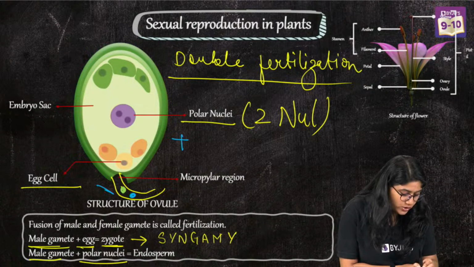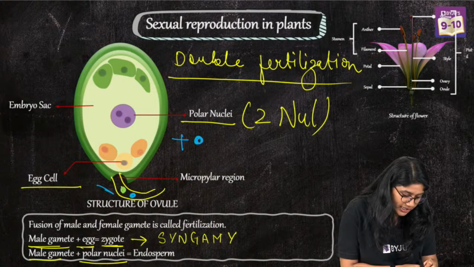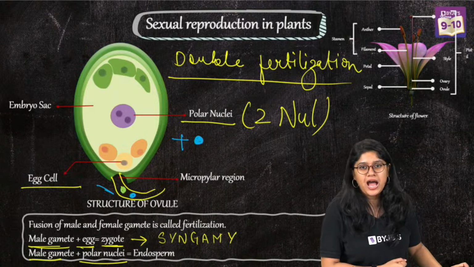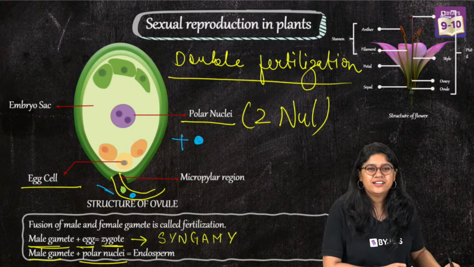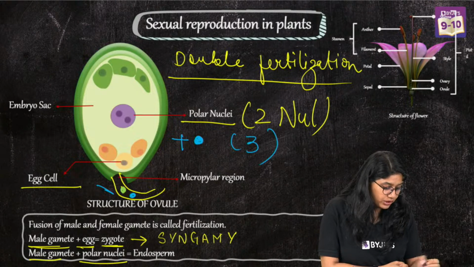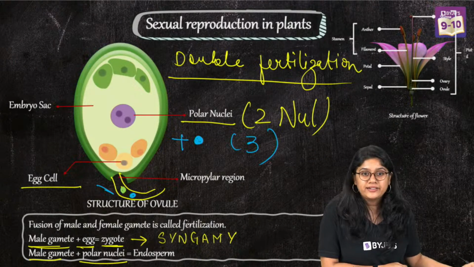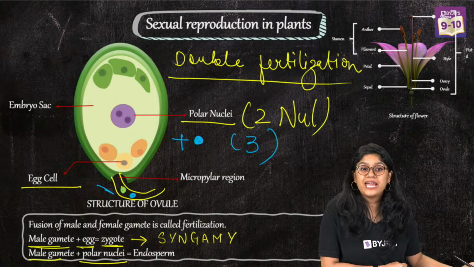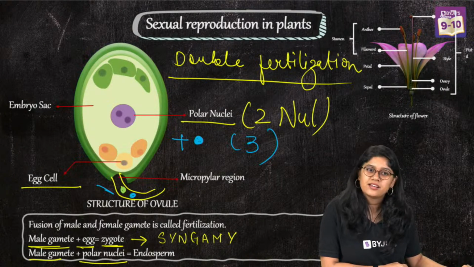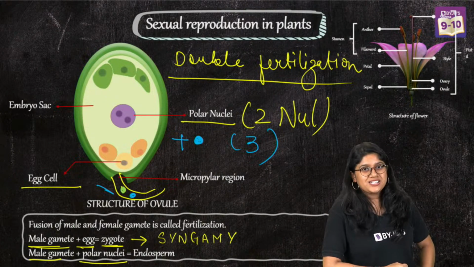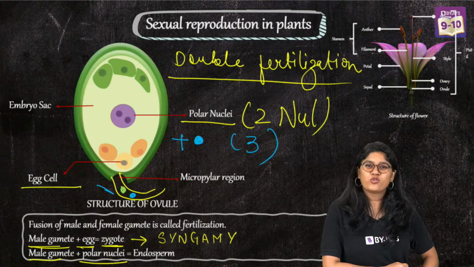And when it fuses with the polar nuclei, how many nuclei will it have? 2 plus 1, how much, everyone? Yes, 3. Very good. So we will have 3 nuclei and it will form the endosperm. I can see the incorrect answer also: 2 plus 1 is 3, not 4.